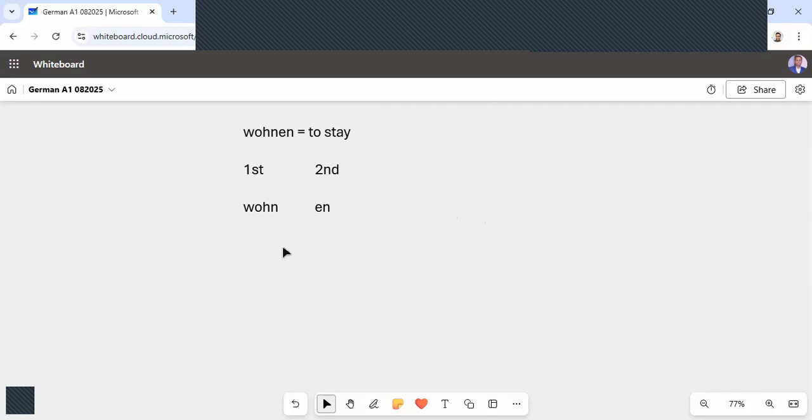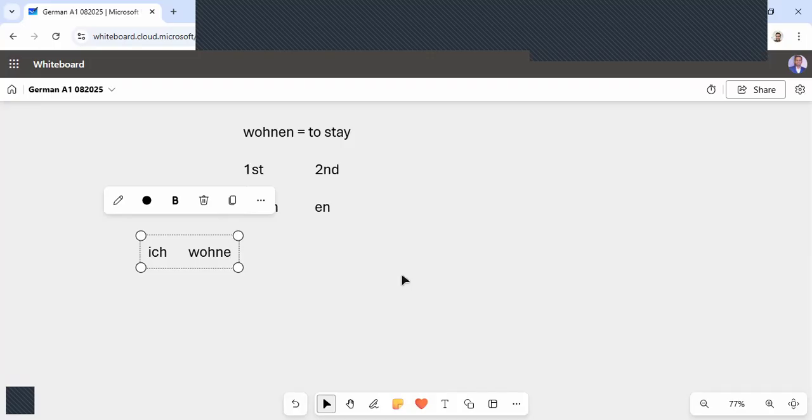So just remember what is a Stamm. Okay. Stamm means a verb without en. So coming to that logic, we will use that first verb with ich. For example, I want to say that I stay in Delhi, or I stay in Kiel, or I stay in Noida. How can I say it? So the logic behind this is we will use that Stamm. Won is the Stamm of that verb. And then we will simply put e.